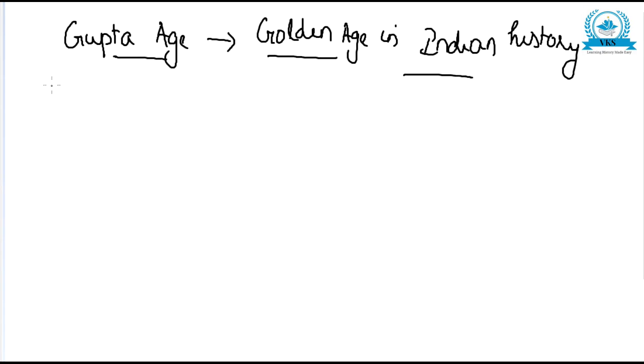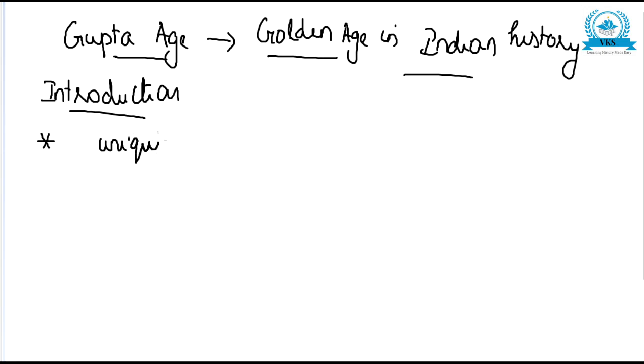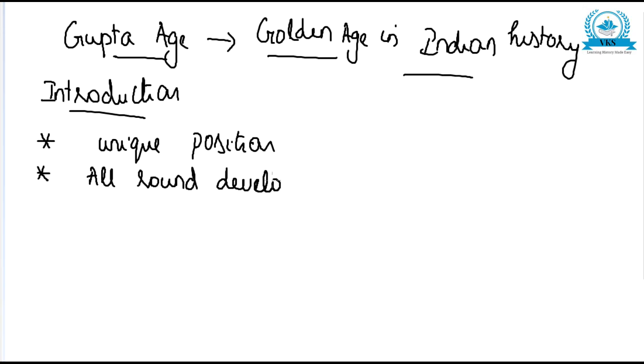Again, as I said, for an essay question we start with an introduction. So in the introduction, what are we going to write? The Gupta age has a unique or special position in the history of India. It gave all-round development. There was all-round development during the Gupta period.